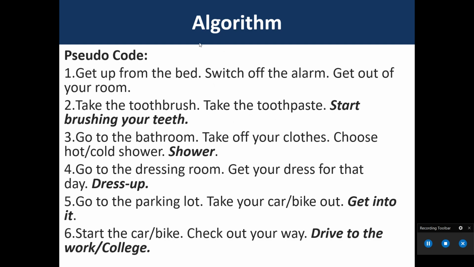First, get up from the bed, switch off the alarm, get out of your room. Next step, take the toothbrush, take the toothpaste, start brushing your teeth. Next, go to the bathroom, take off your clothes, choose a hot or cold shower, then go to the dressing room, get your dress for that day, and dress up. Then go to the parking lot, take your car or bike out, get into it, start the car or bike, check your way, which means drive to work or college.